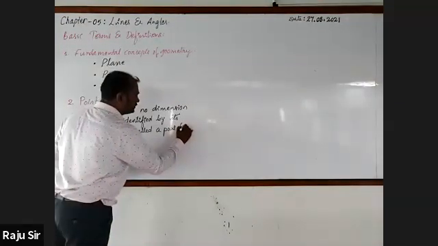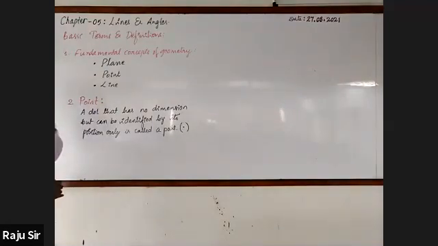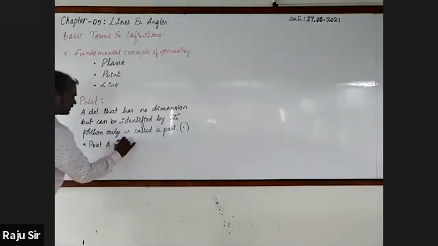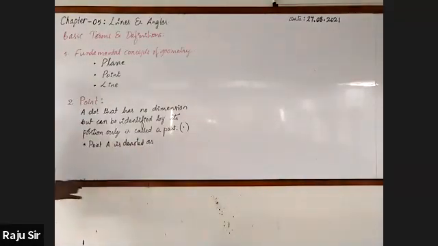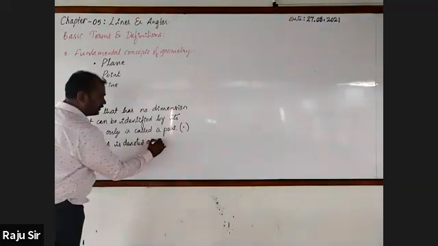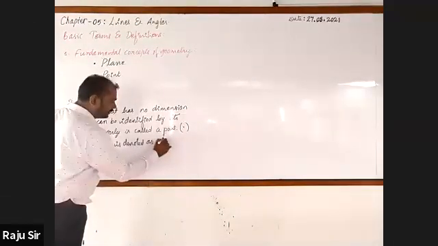In bracket you write just a dot. Then below, point A is denoted as: you put a dot, and below it you write capital A.